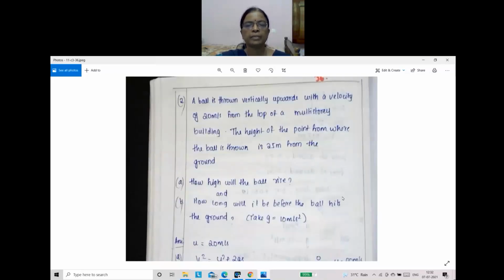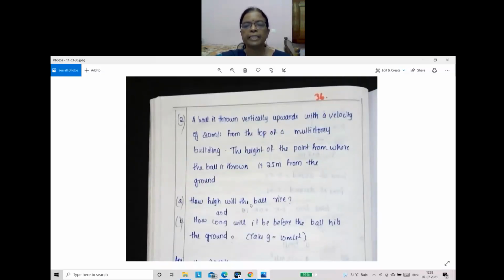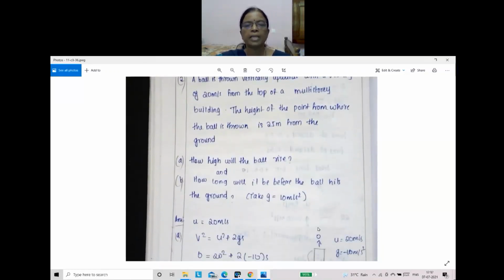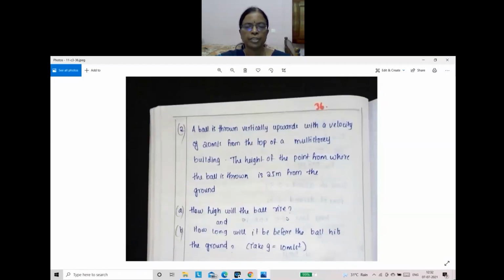Tower height is given. How high will the ball rise? U is equal to 20 meters per second. G you have to take minus 10 and S you have to calculate. Finally, final velocity becomes 0. How high will the ball rise? That means how much distance it travels before velocity becomes 0. Final velocity is 0. Initial velocity is 20 and G we know, minus 10 you can take, and find out